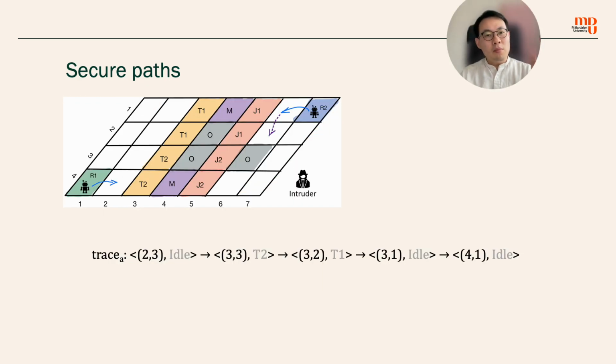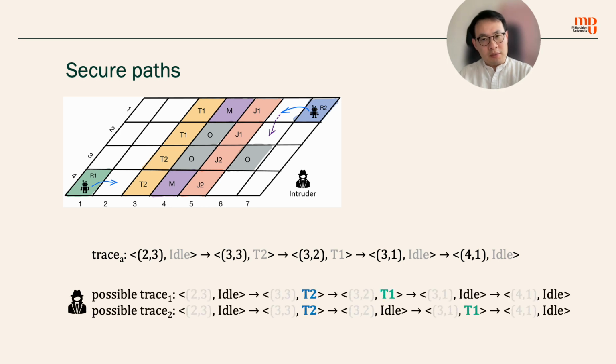So let's see, the robot R1, starting from the bottom left corner, moves as trace A shows. First 2, 3, and then 3, 3, and then 3, 2, and then 3, 1, and then M, which is the ending point. What happens?